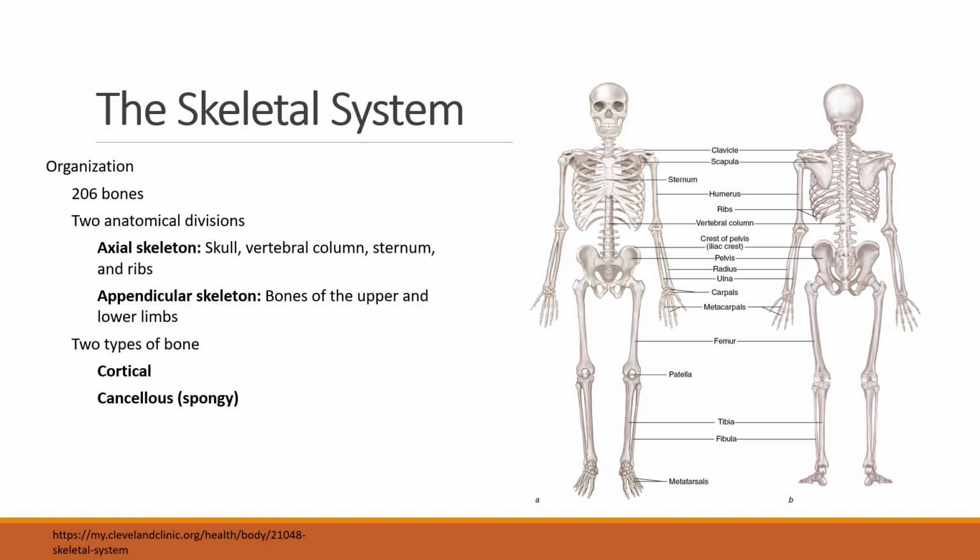Now, the skeletal system is your body's central framework. It consists of bones and connective tissue, including cartilage, tendons, and ligaments. It's also called the musculoskeletal system. The skeletal system is a network of many different parts that work together to help you move. The main part of your skeletal system consists of bones, hard structures that create your body's framework, the skeleton. There are 206 bones in an adult human skeleton.